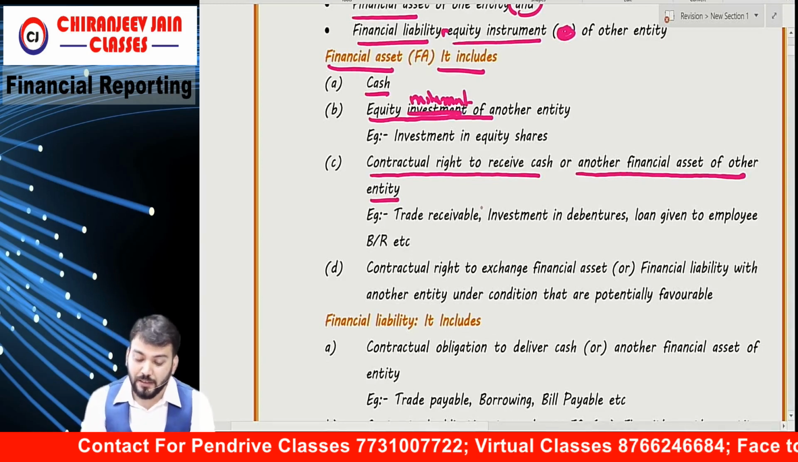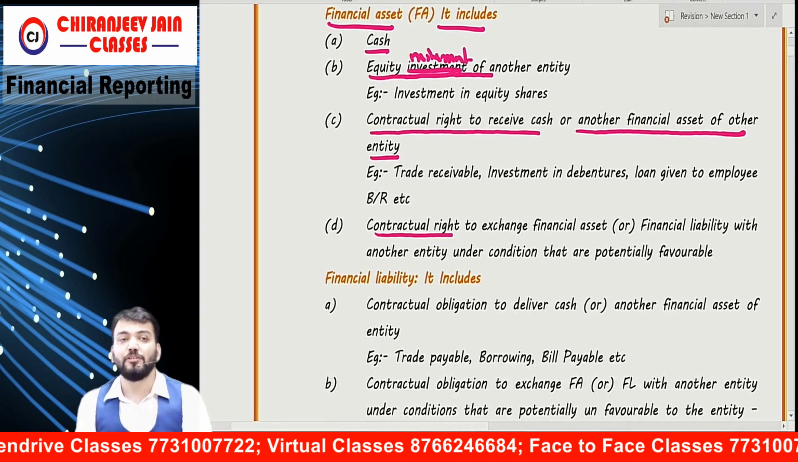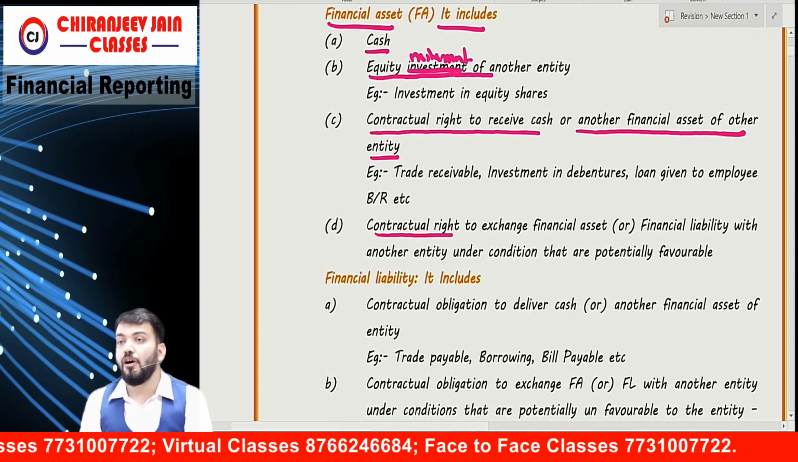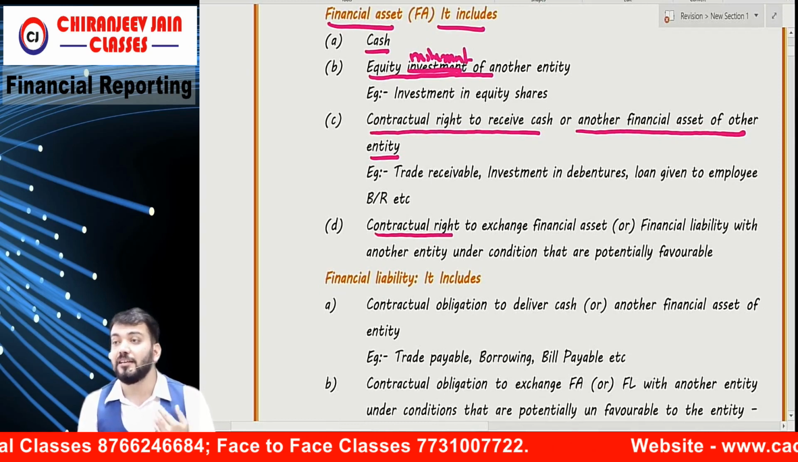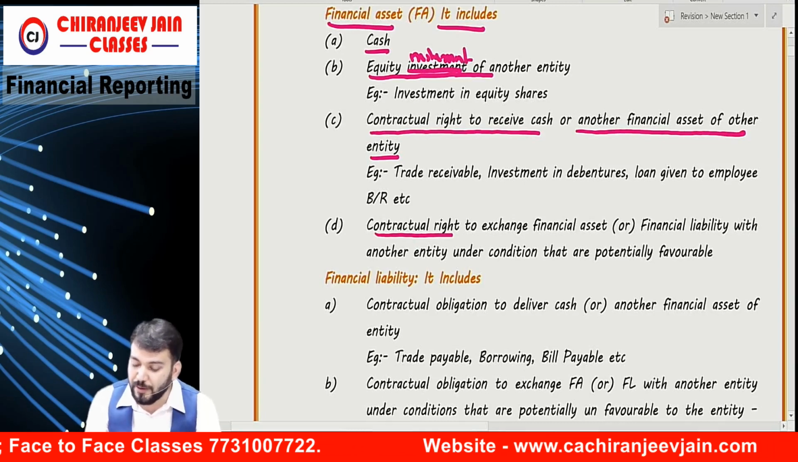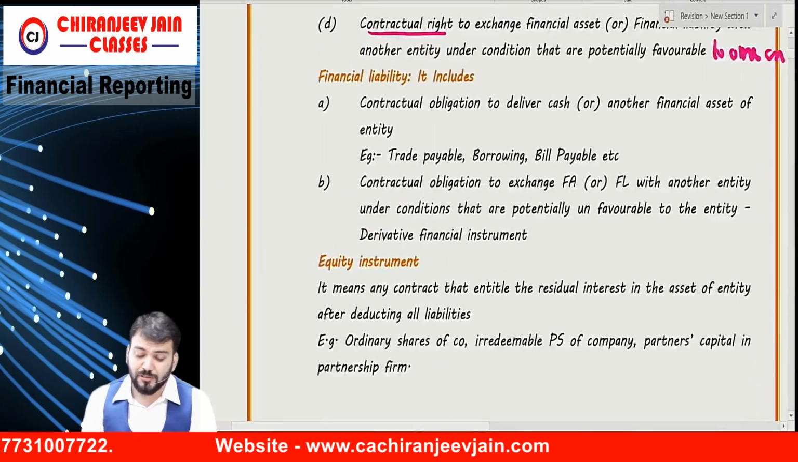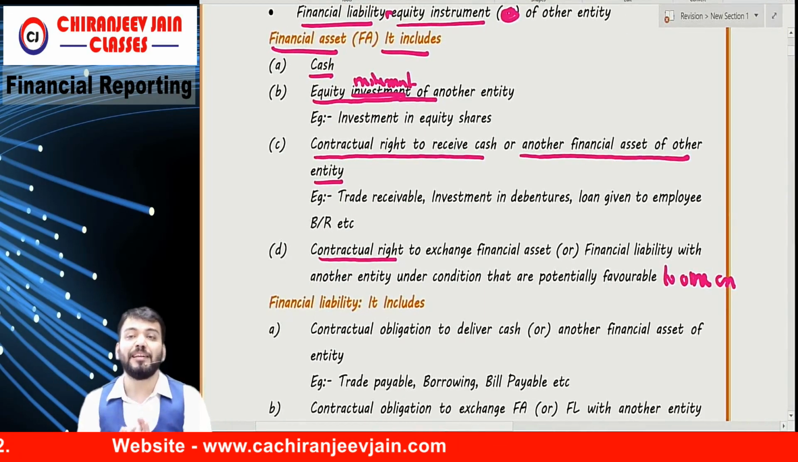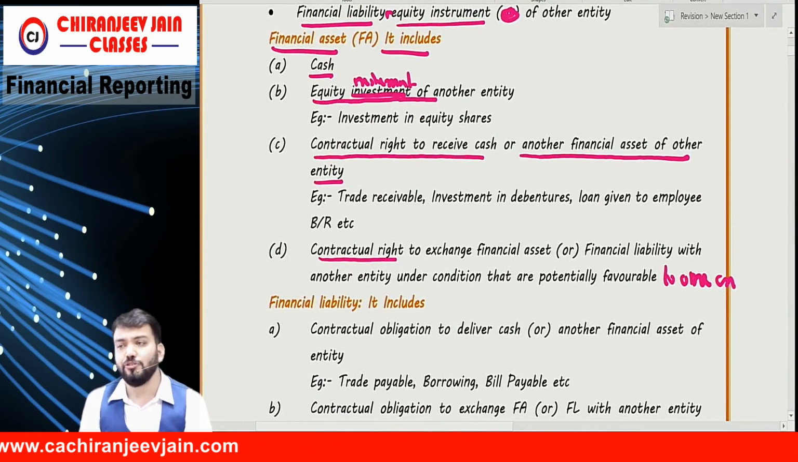Correct? Then point number D, contractual right to exchange financial asset or financial liability with another entity under conditions that are potentially favorable to the entity, correct? Are you getting what I'm saying? So this point number D is nothing but derivative instrument. I think in SFM you have done derivatives, futures, options, forward contracts. I am not supposed to go into detail because you are experts in that.